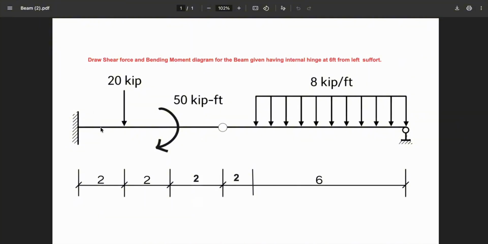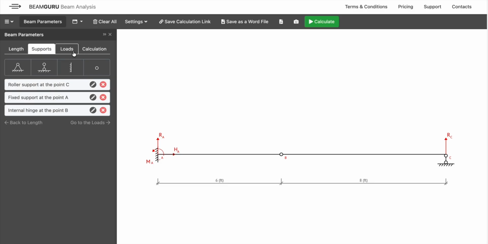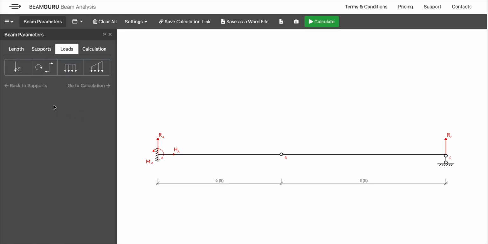Now, there is no support that we need to assign here. Okay, now let's move to the load. Let's go to the load section, and first we will apply point load, which is 20 kips downward point load at the specified location.